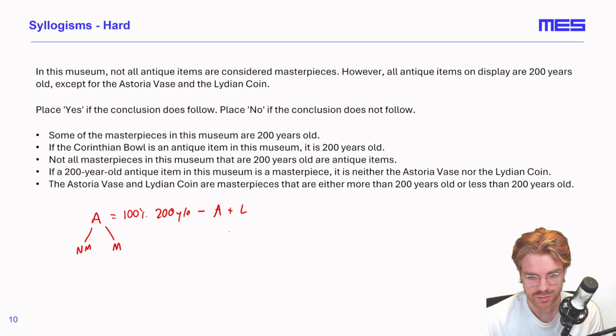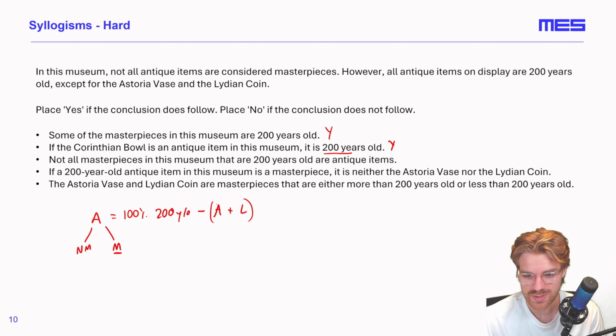So let's take a look at our conclusions. Now, some of the masterpieces in this museum are 200 years old. We can see that the masterpieces are part of that larger group of antiques, and 100% of the antiques are 200 years old. So this conclusion does follow. If the Corinthian bowl is an antique in this museum, it is 200 years old. Now, we know that 100% of the antiques are 200 years old, except for the Astoria vase and the Lydian coin. So any other antique must be 200 years old. So that conclusion does follow.